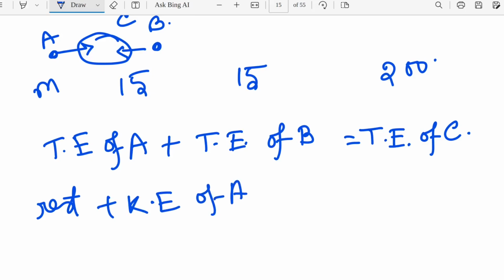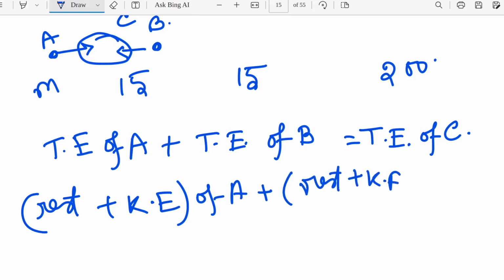So for A plus similarly for B is equal to rest mass plus kinetic energy of C. But here, as C is just formed and there is no kinetic energy of C, the total energy is equal to the rest mass energy. So it will be 200 only, and on the right hand side it is 200.